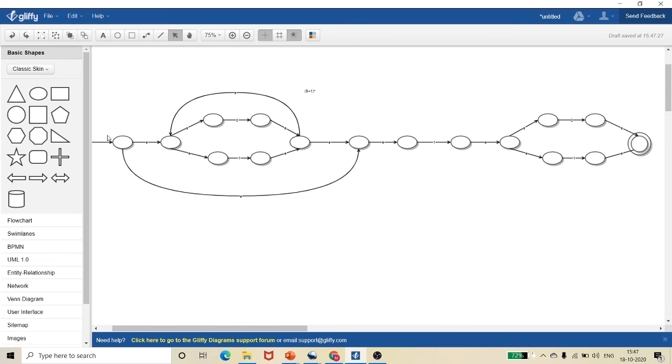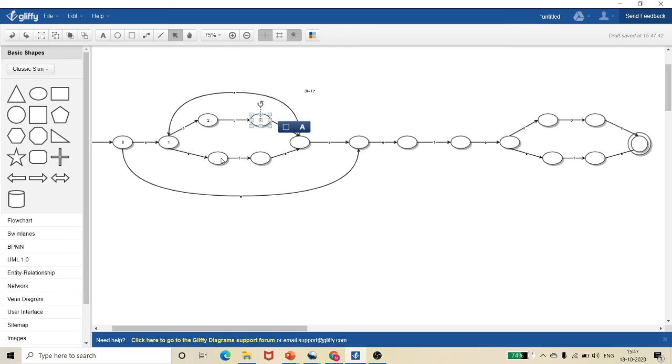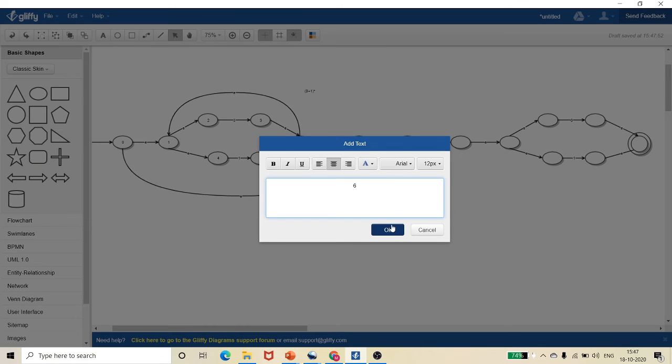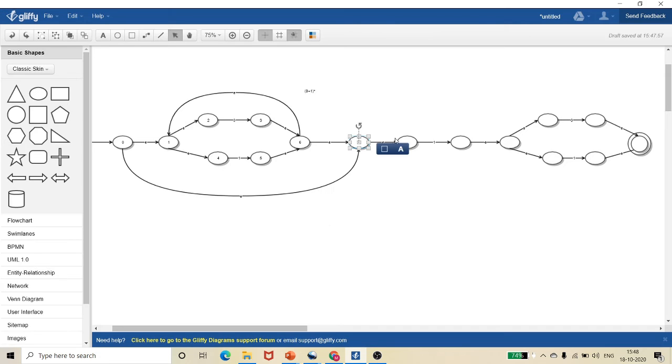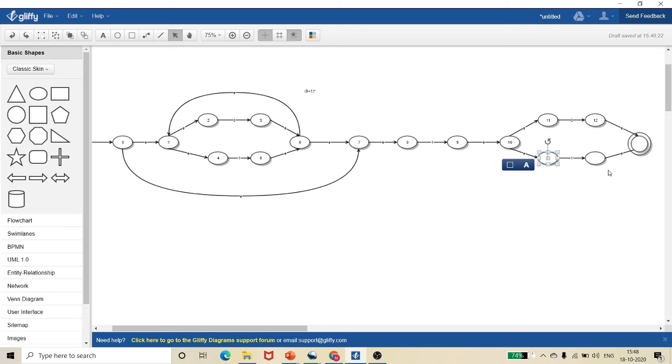Okay, something like that. Now you can name it, like I can name this as state 0, this as state 1, 2, 3, 4, 5, 6, 7, 8, 9, 10, 11, 12, 13, 14, and this one is 15.